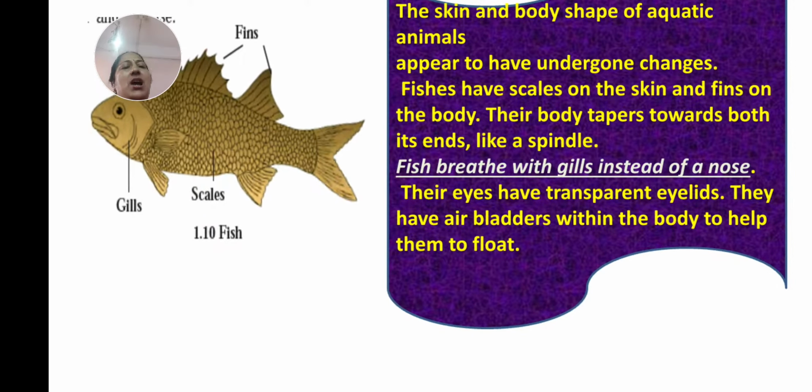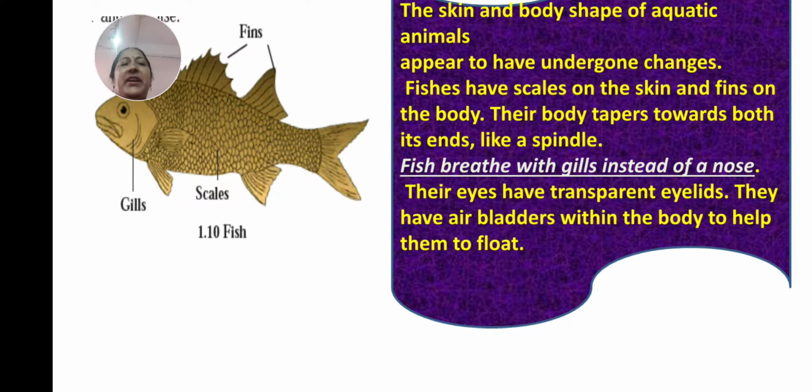Now, how do fishes breathe? One question is there. Fish always breathe with gills instead of a nose. We breathe with the nose, but fish always breathe with the gills. You can see the gills are there instead of a nose. Their eyes have transparent eyelids.